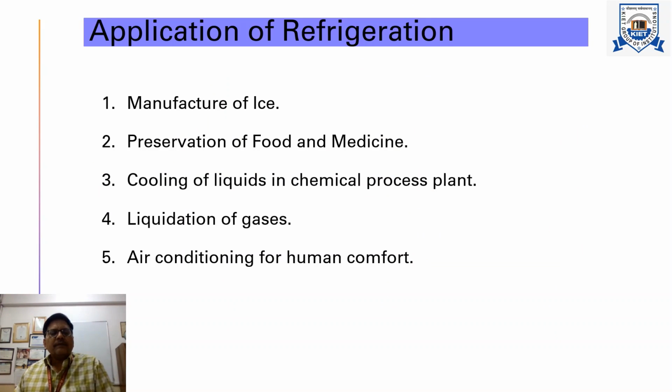Now coming to the applications. What are the applications of refrigeration? Refrigeration is generally used for manufacturing of ice. With the help of refrigeration systems, we preserve our foods, medicine, and other perishable items. Similarly, refrigeration is also required for cooling in chemical process plants. Refrigeration is also used for liquefaction of gases, and in air conditioning we use refrigeration for human comfort.